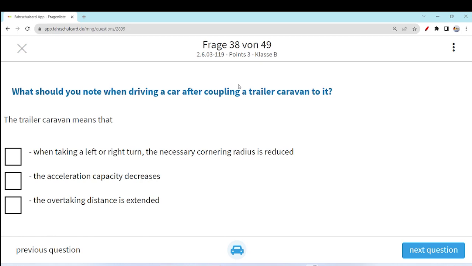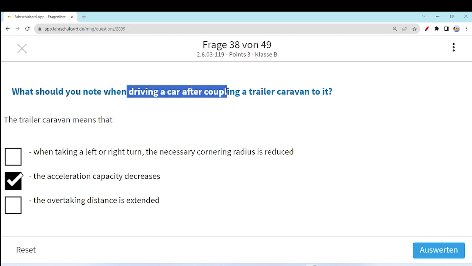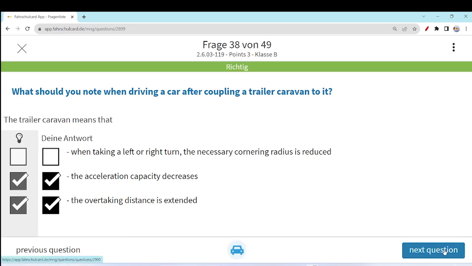Now if you are taking a turn, you need to make a big radius. You are not turning the car only, you are turning the trailer itself with the car. So now you need to make a big radius to take the turn. Radius is reduced, no. If this option was radius is increased, this option could be correct, but reduced, no way. The acceleration capacity decreases because now you are carrying some extra load with the car. Acceleration capacity will be decreased, and similarly overtaking distance. I think these options are also correct and very straightforward.